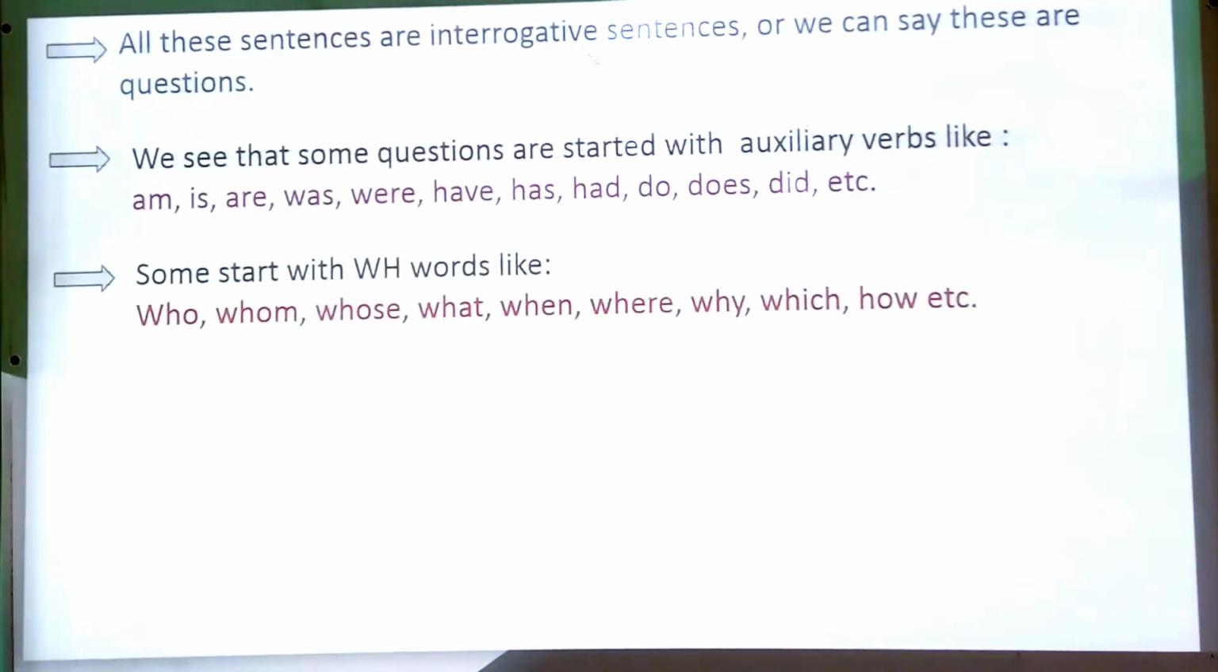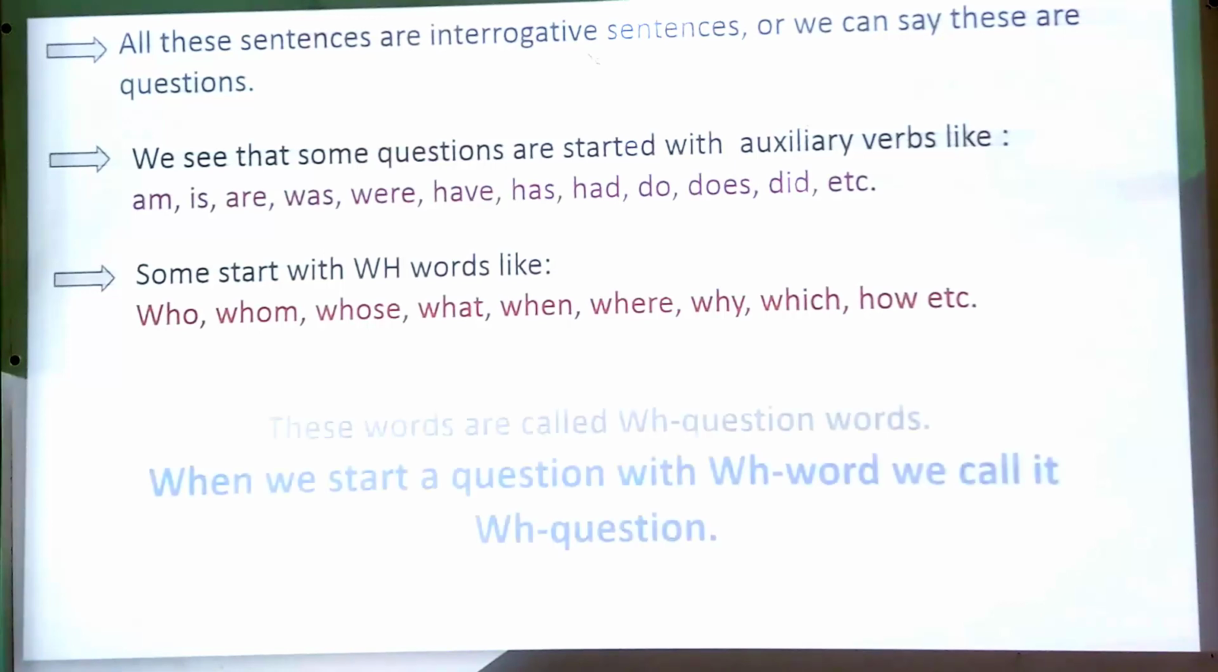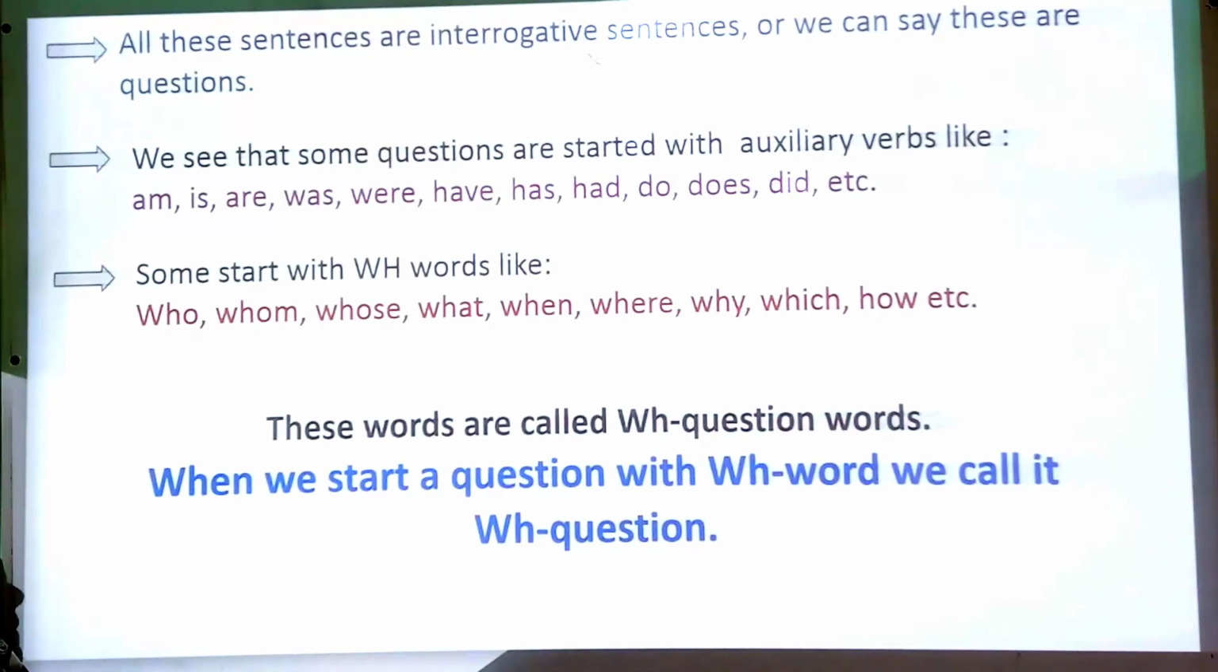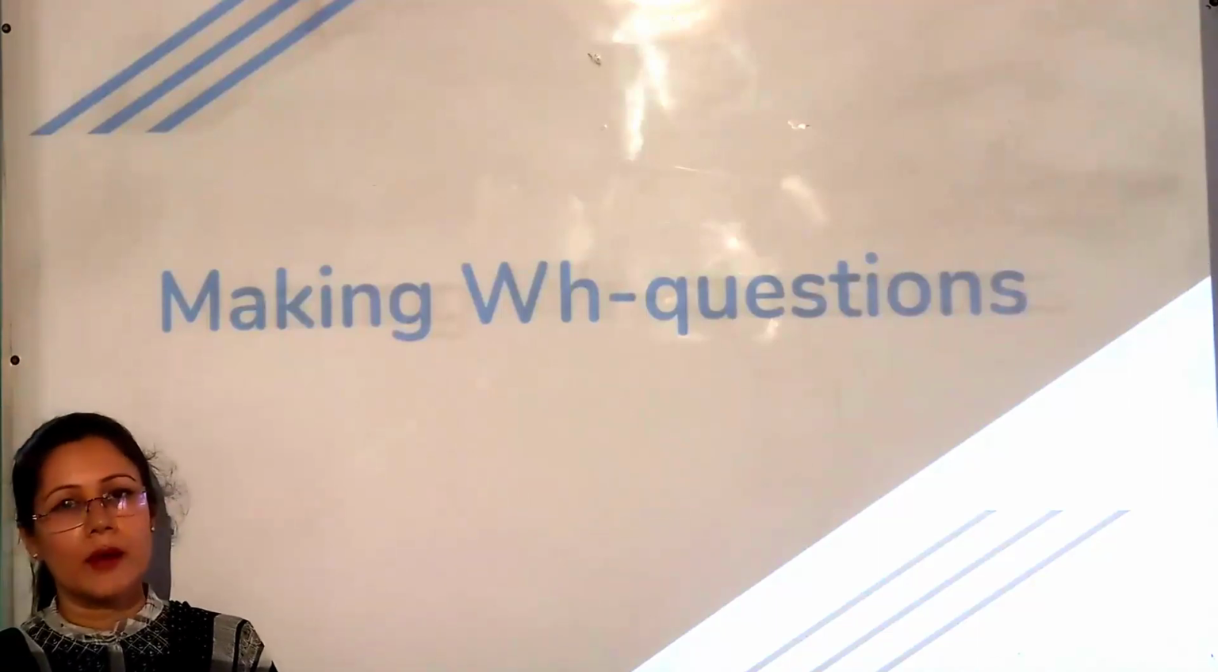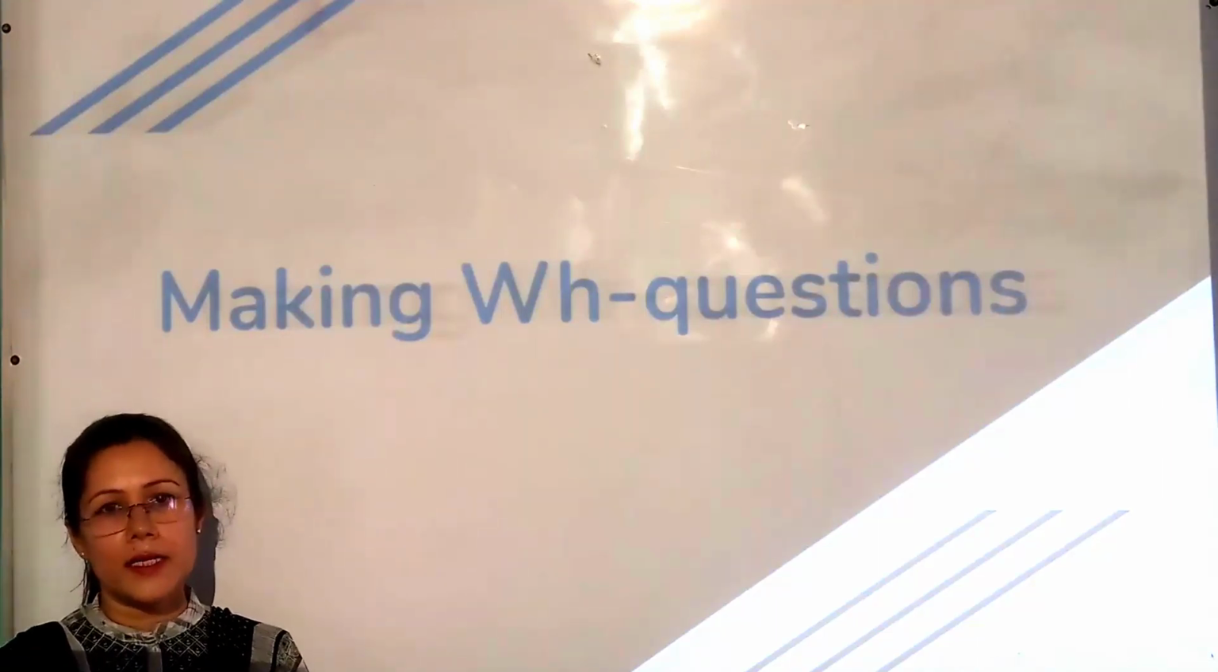Some start with WH words like who, whom, whose, what, when, where, why, which, how, etc. These words are called WH question words. When we start a question with a WH word, we call it a WH question. Dear students, today we are going to make WH questions with underlined words.